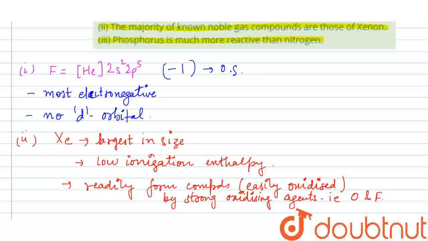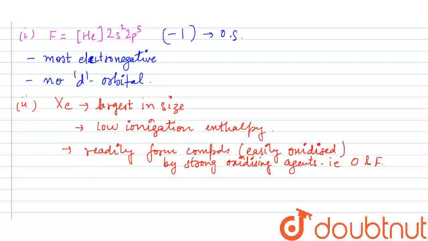So the major compounds known are those of oxygen and fluorine. Because of low ionization enthalpy, the outermost shell is far away from the nucleus and it readily loses electrons, so it gets easily oxidized by strong oxidizing agents, and the major compounds of xenon are with oxygen and fluorine.